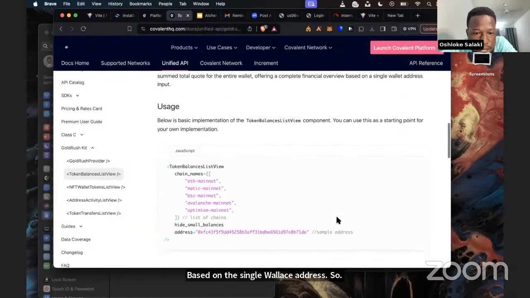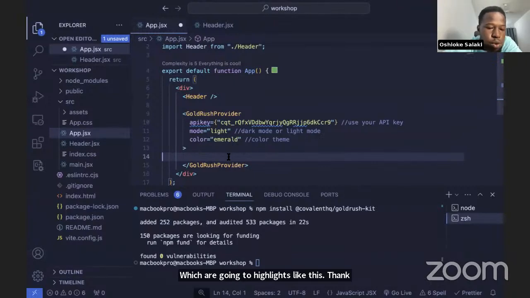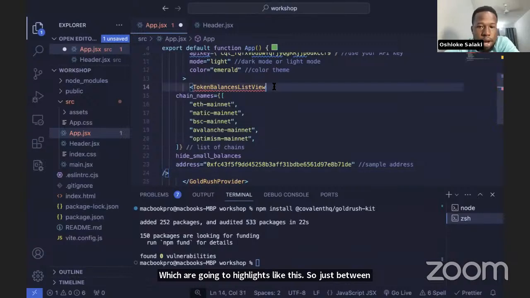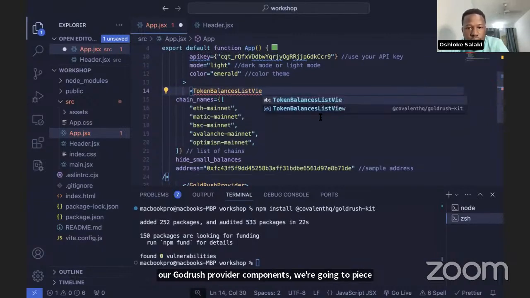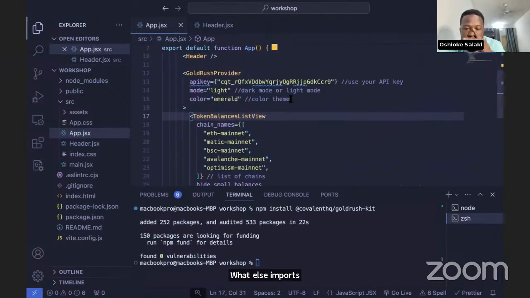So for the usage of this, we have the token balances list view component, which we are going to highlight like this. Then we go back to, just between our GoRush provider components, we're going to paste this in, but we have to import it. So we can just import it. React does that for us with their snippets.